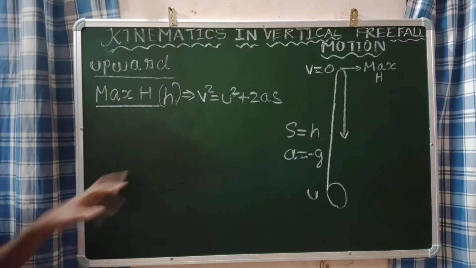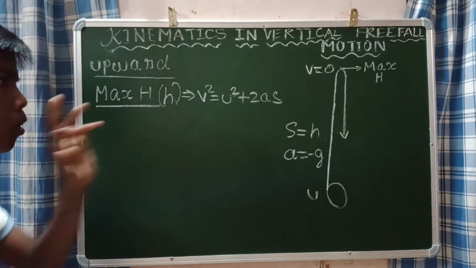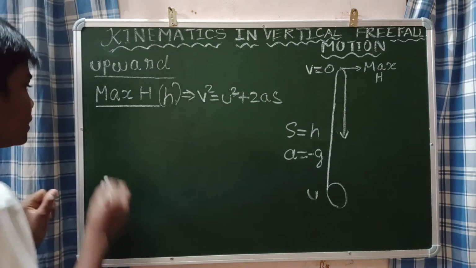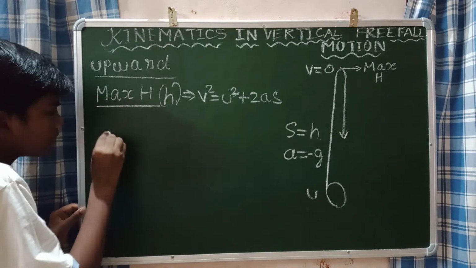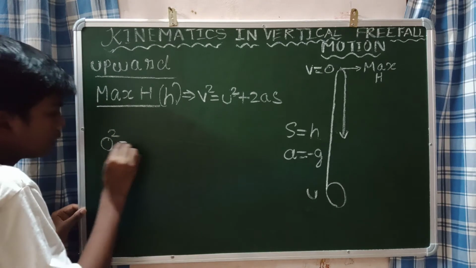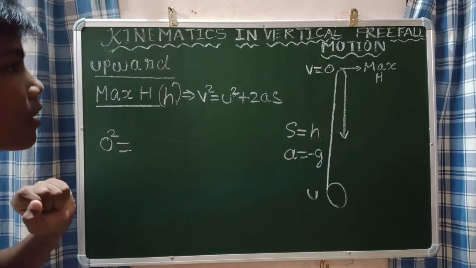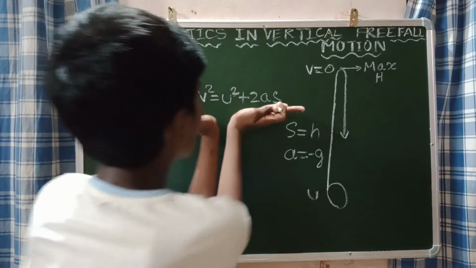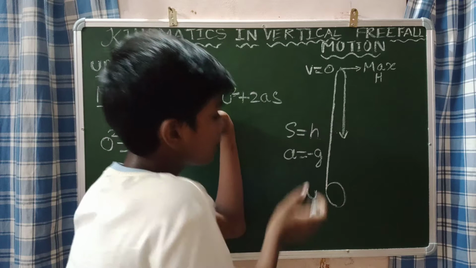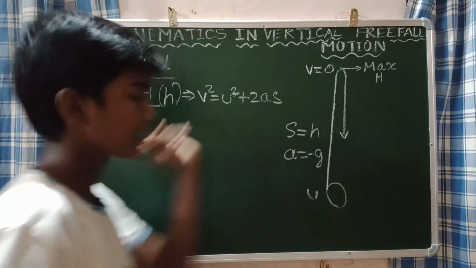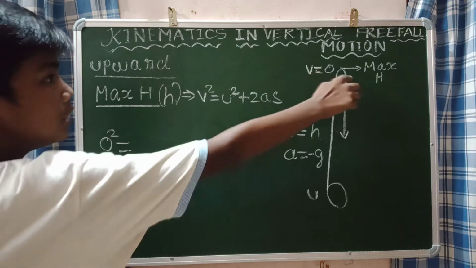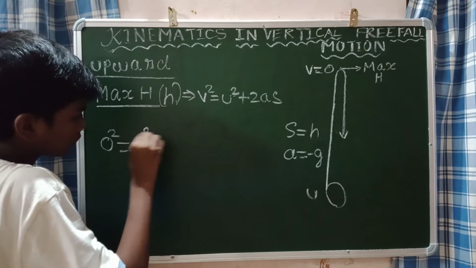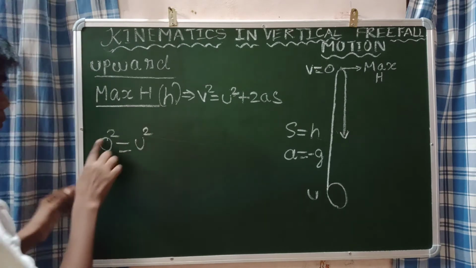How to derive? Now use this formula, v square is equal to u square plus 2as. What is the final velocity? This v represents the final velocity. You can see that the final velocity is equal to 0. Just simplify. Let's evaluate them. So 0 square is equal to u square, because v is equal to 0. What is u square? The initial velocity is u, because we are just evaluating this equation by placing these terminologies.